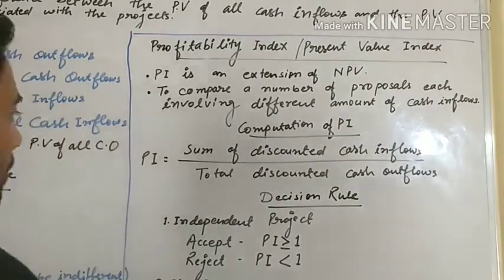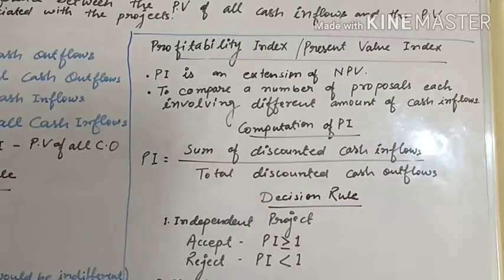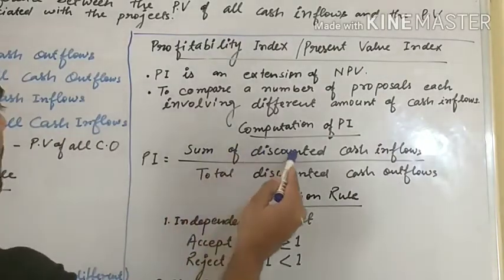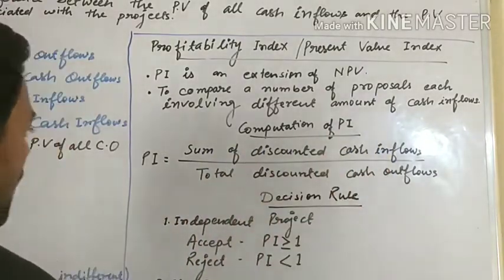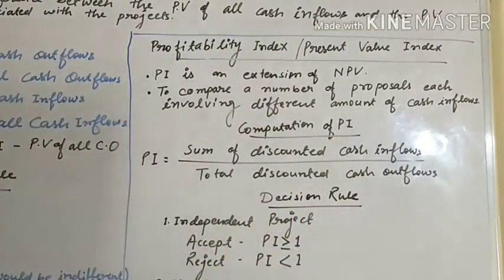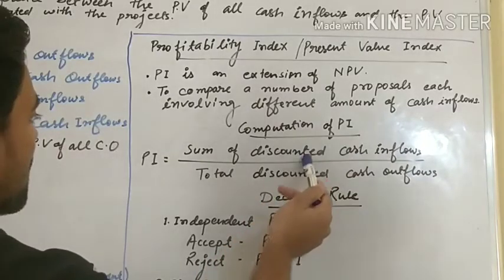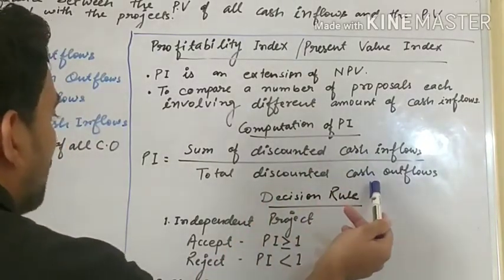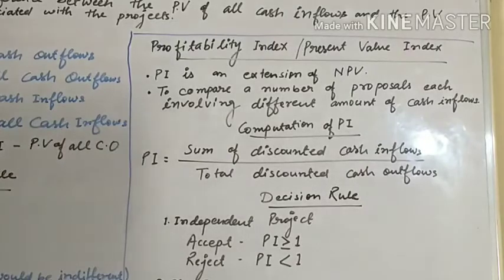What is the formula for profitability index? Sum of discounted cash inflows upon total discounted cash outflows. This is the formula. How will you calculate discounted cash inflow and discounted cash outflow? You have studied this already while studying discounted payback period and NPV. Now see the decision rule.